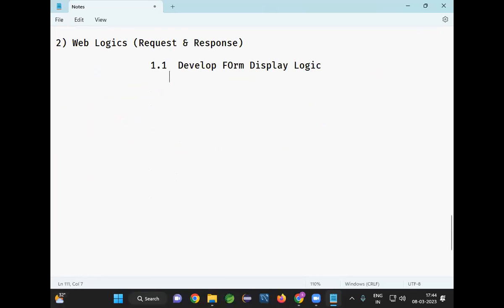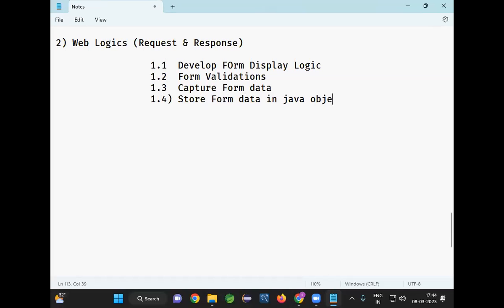Second, form validations will be available, to check whether the user is entering the correct data or not. We need to implement form validations and capture the form data. When the user submits the form, I need to capture the form data and store it in a Java object.